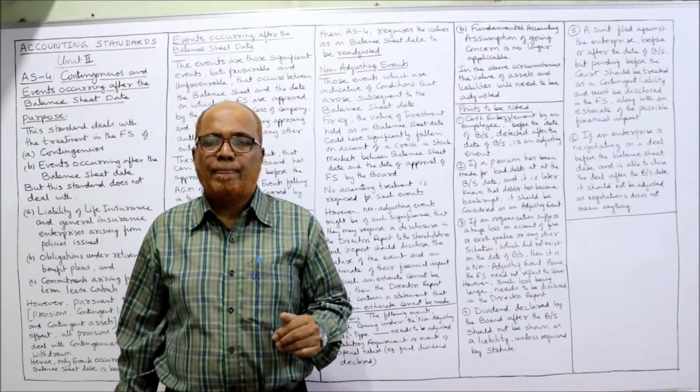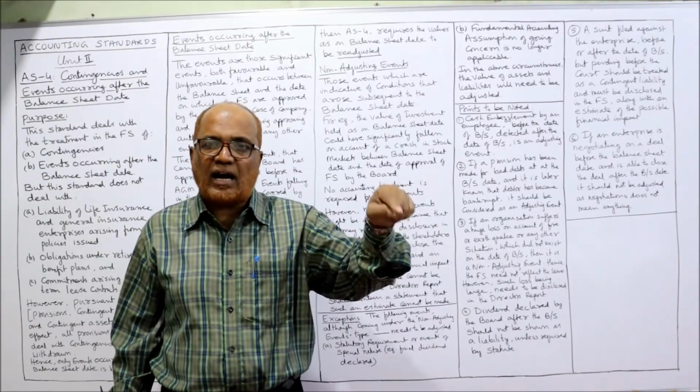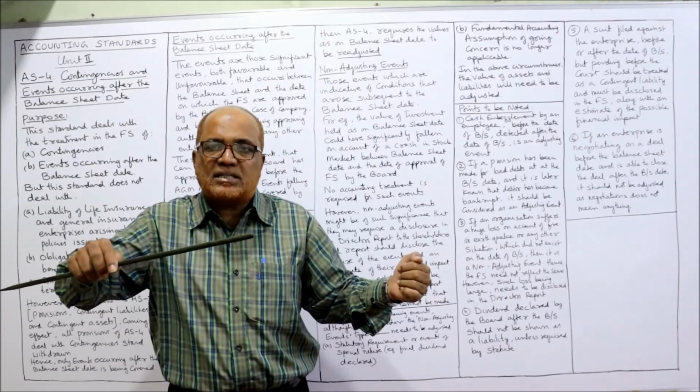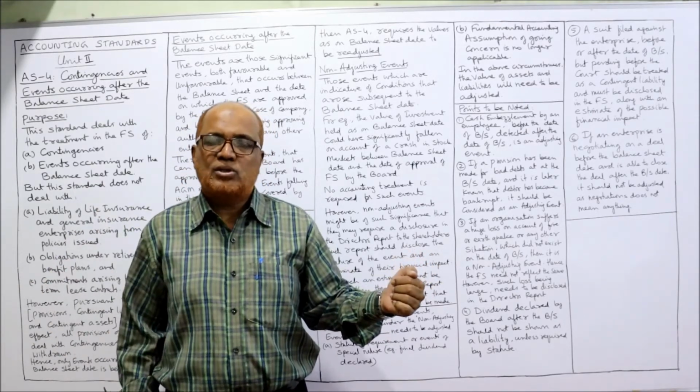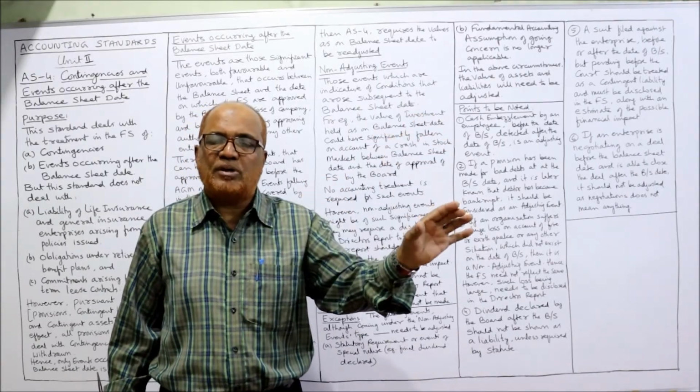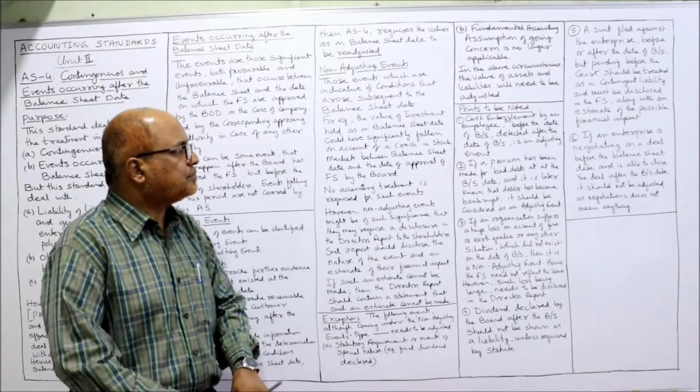the balance sheet. Before the balance sheet, the event occurred that the employee has stolen the cash, but it was detected after the balance sheet. So this item is an adjusting item. So financial statements should be adjusted.